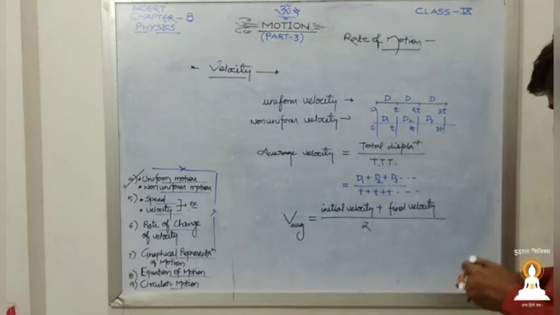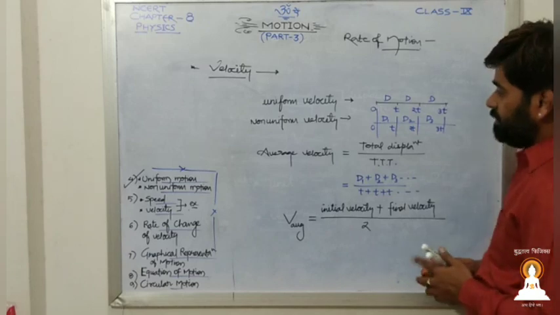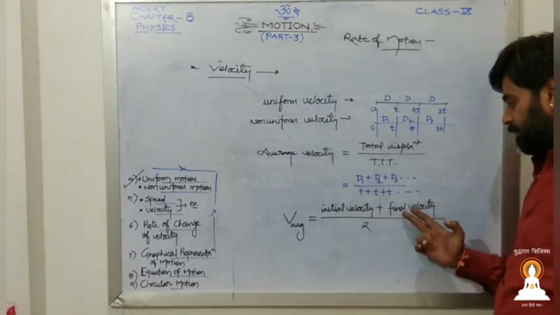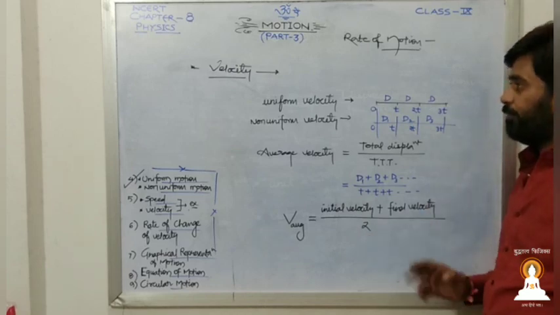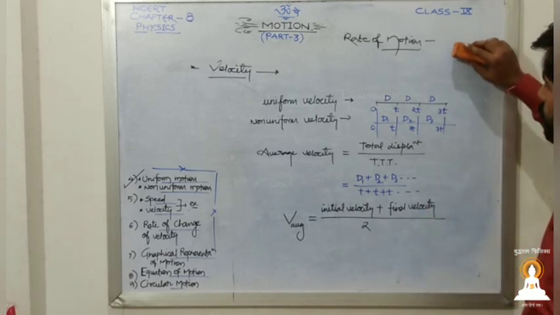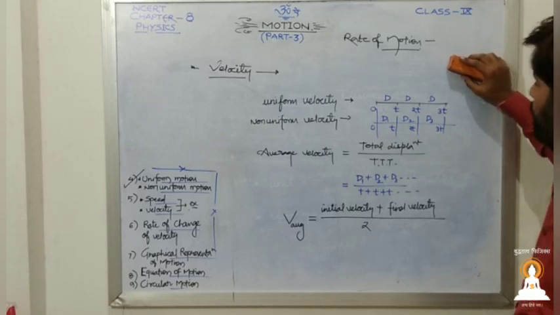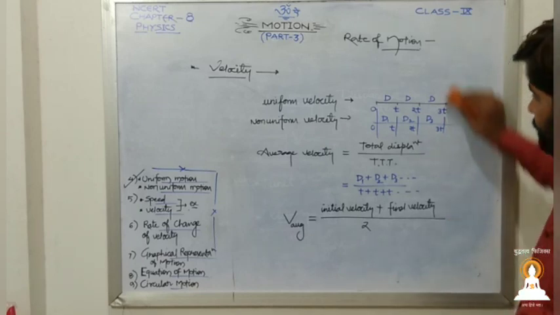This is an important one. If our velocity is increasing uniformly, then average velocity is initial velocity plus final velocity divided by 2. So this was all about velocity. We have completed speed and velocity.